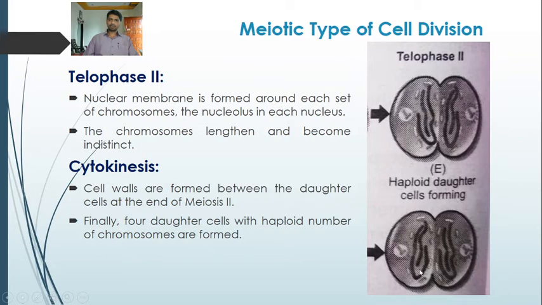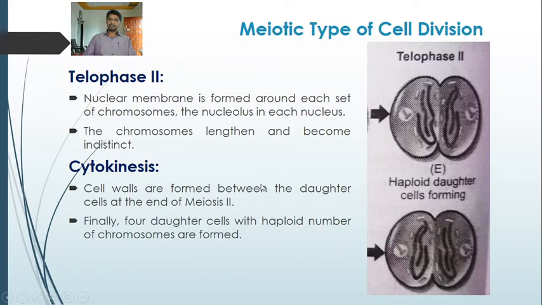So as a result of meiosis second, a total of four haploid daughter cells are formed at the end of meiosis second. And all these four daughter cells are with haploid number of chromosomes. The parental cell possesses 2n chromosomes, that is two sets of chromosomes, but the daughter cells formed at the end of meiosis possess the haploid number of chromosomes, or a haploid set of chromosomes.